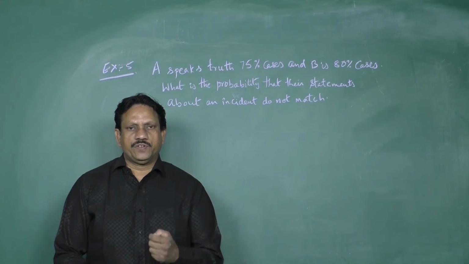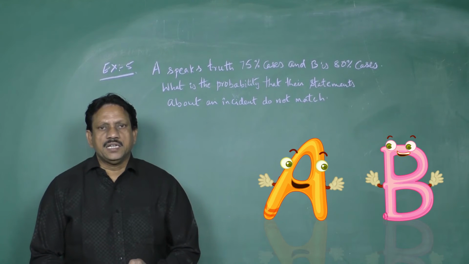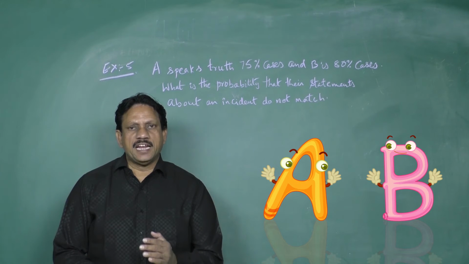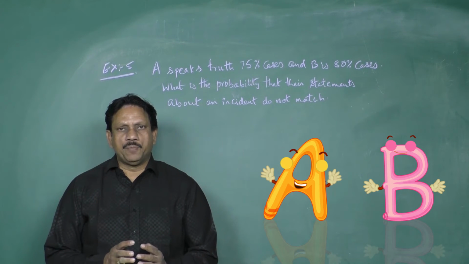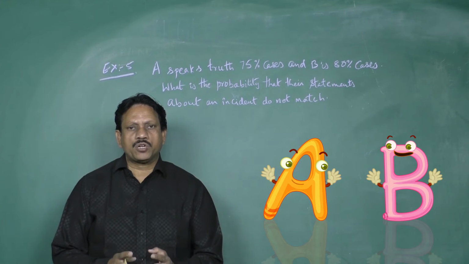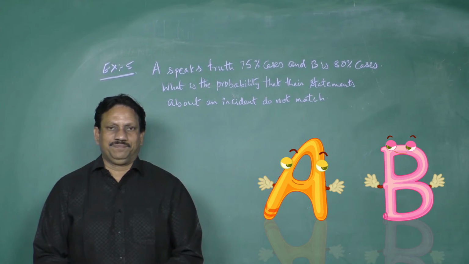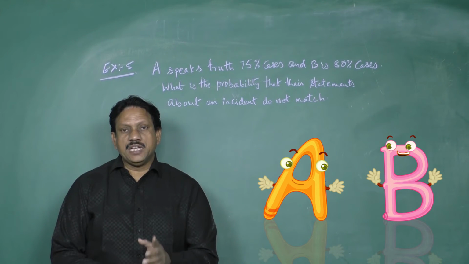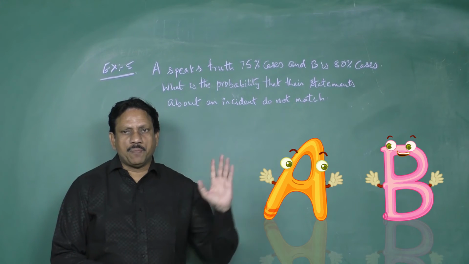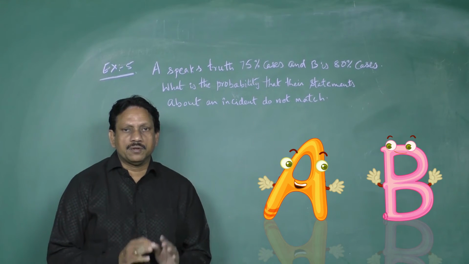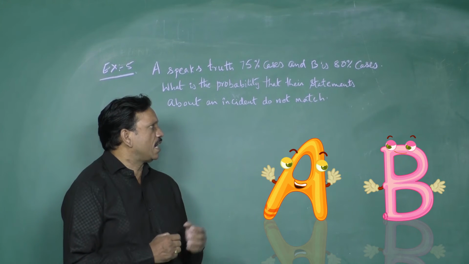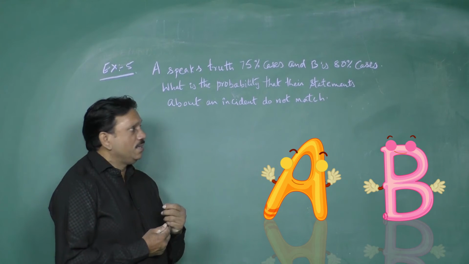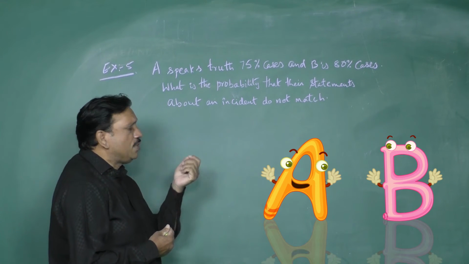For independent events, we take one example. Example 5: A speaks truth in 75% of cases and B in 80% of cases. What is the probability that the statements about an incident do not match? Let us see. About an incident, they do not match. What is given? A 75%, B 80%.